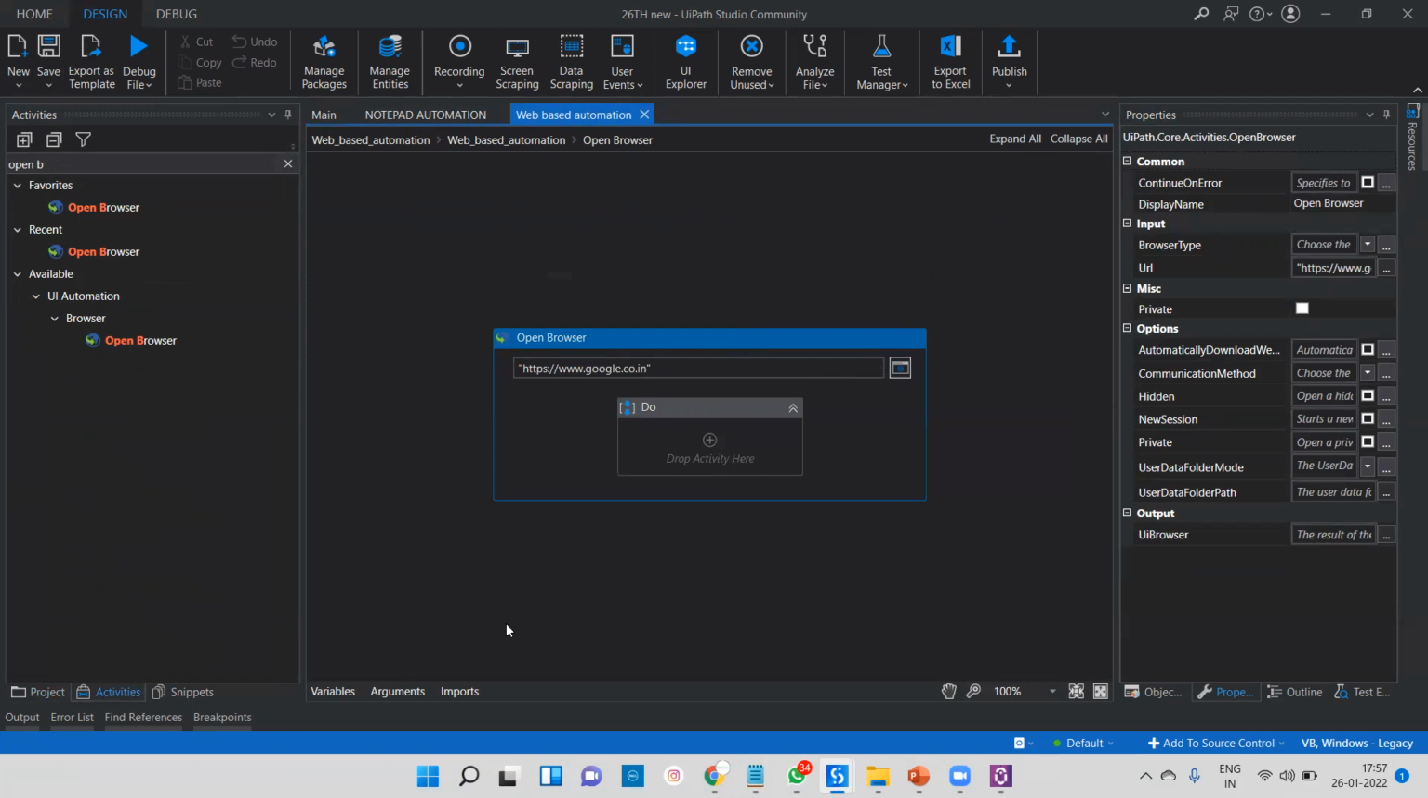I'm using Windows 11. My browser is by default Edge, and UiPath is also like that. It takes Edge. Previously it was Internet Explorer, but right now, especially for Windows 11, I don't have Explorer. Right now, I'm going to use the Edge browser. So by default, if you run this program, UiPath is going to launch on Edge.